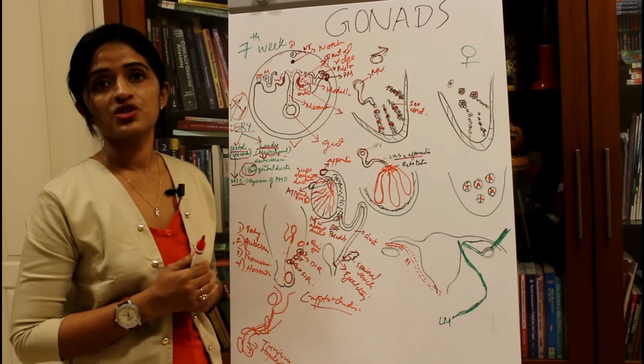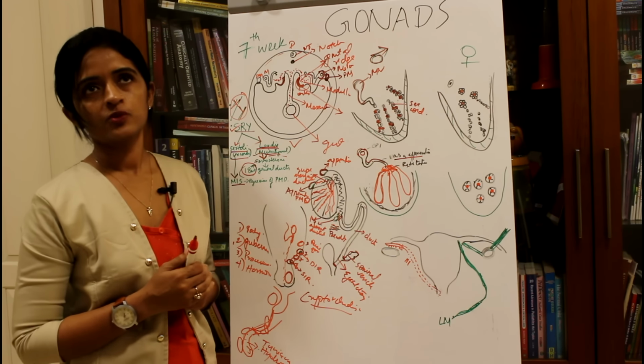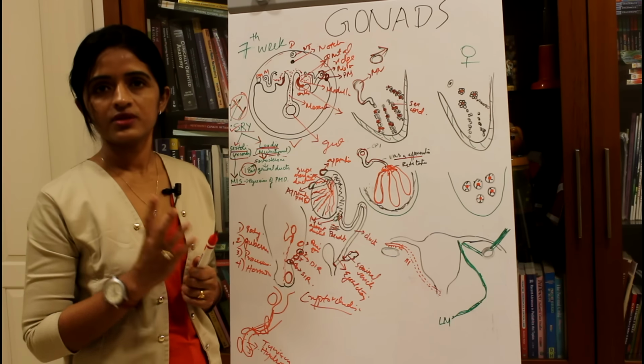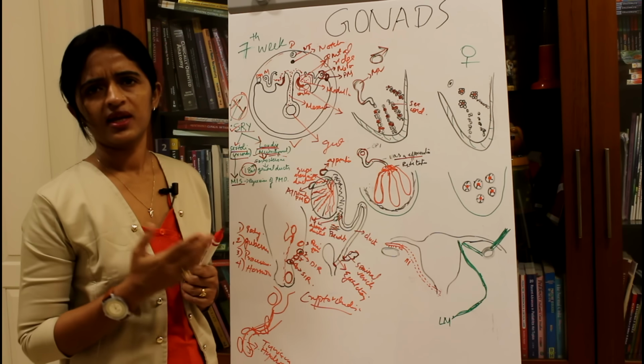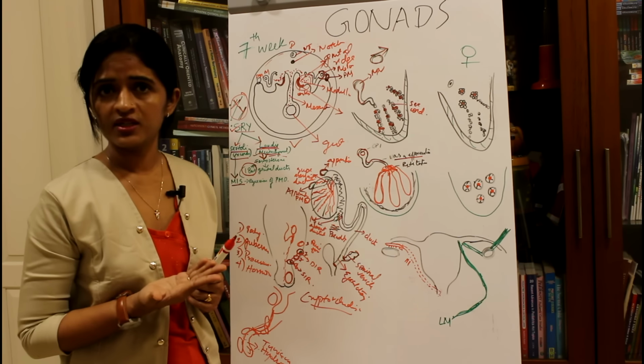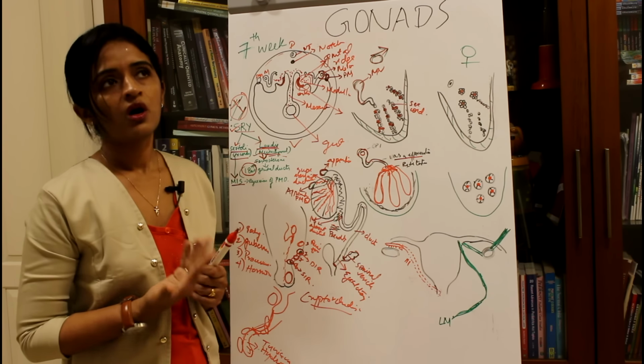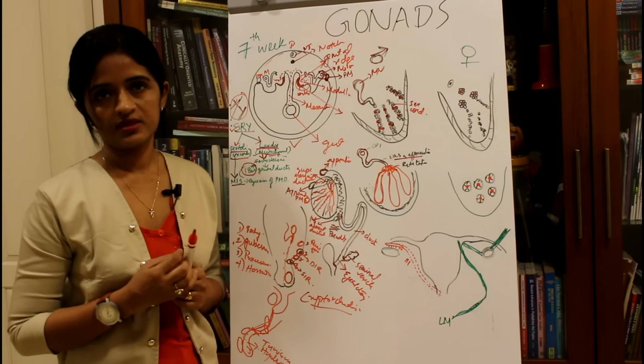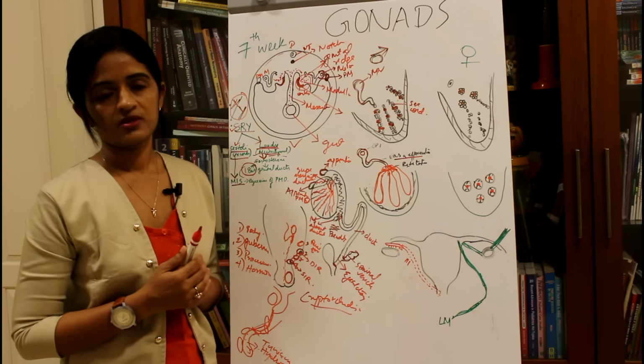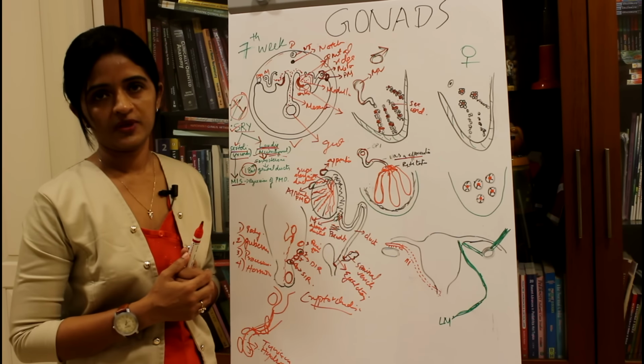Now there is another condition known as ectopic testis. Ectopic testis means the testis is not seen in the normal position. It can be seen just beneath the skin in the abdominal region, beneath the skin in the perineal region, or anywhere along its descent. So these are the other options. These are the anomalies which you can expect.